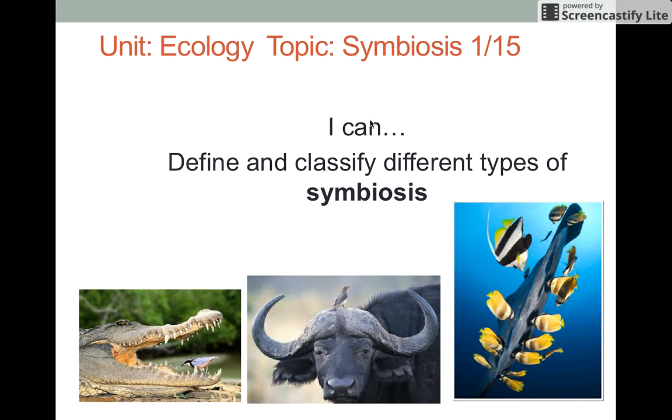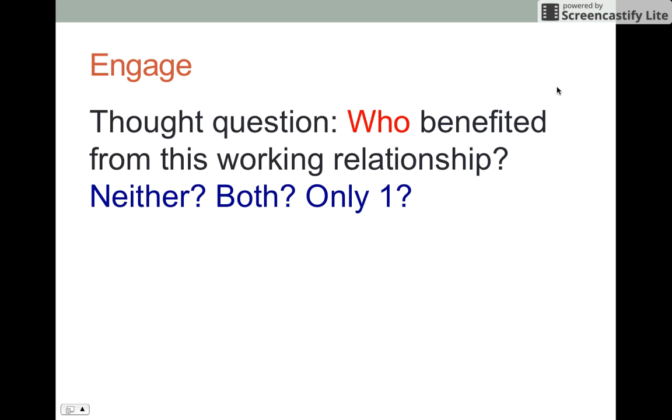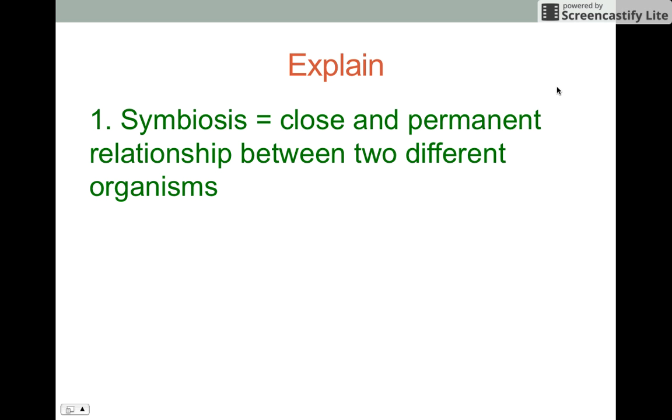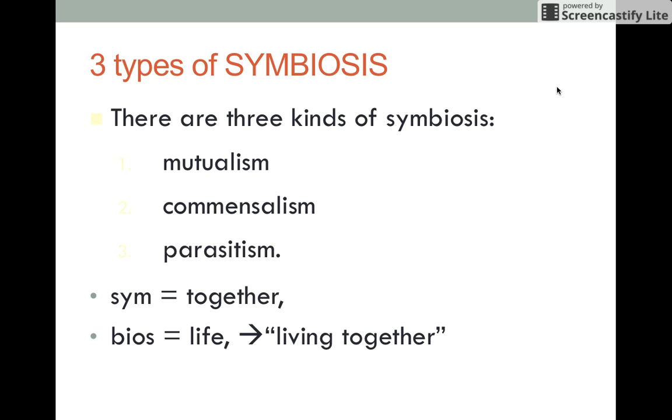I can define and classify different types of symbiosis. Symbiosis is a close and permanent relationship between two different organisms. There are three types of symbiosis: mutualism, commensalism, parasitism. Sym equals together. Bios equals life, which is living together.